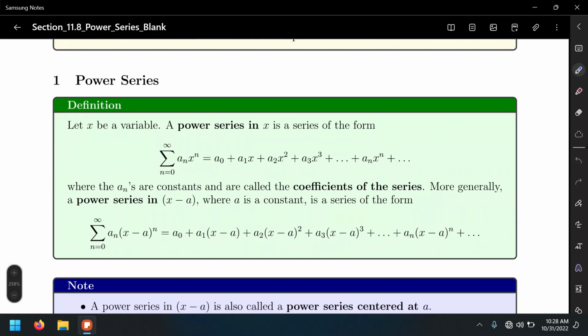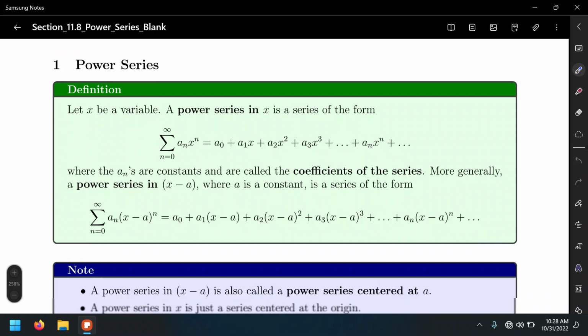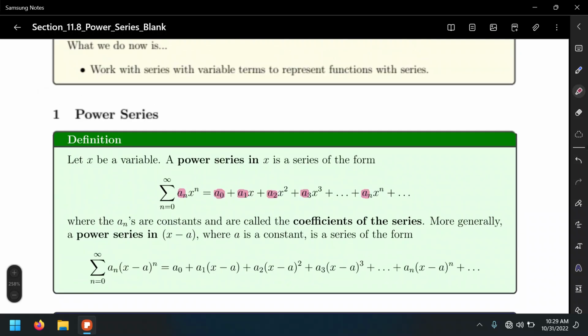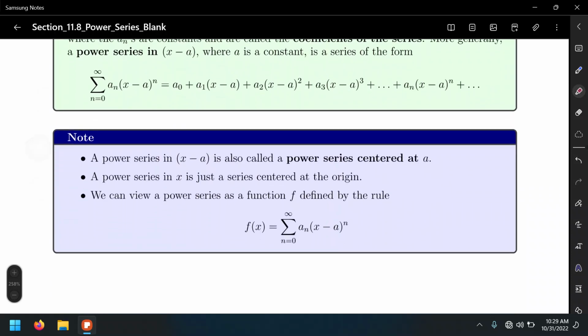And well, in this case, we can have series that are centered at the origin, like the first case, or centered at a value other than 0, other than the origin. Well, so that's actually the note below. And again, this a sub n, which is a sub 0, a sub 1, a sub 2, a sub 3, a sub n, etc., is given by the factor that contains only n, which is something that we have already worked with throughout the previous 7 sections, right?